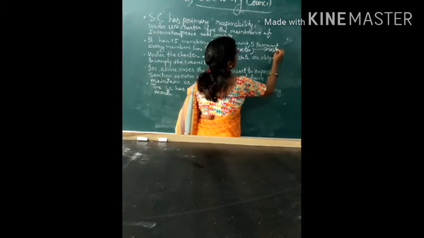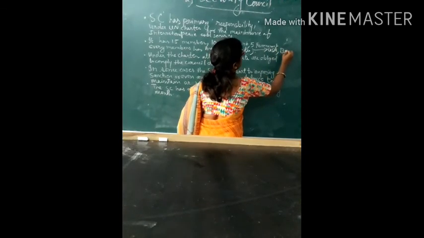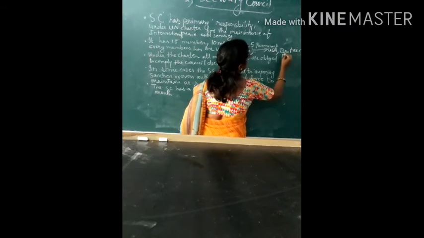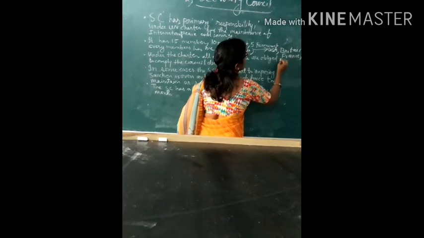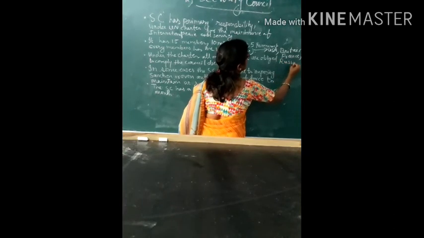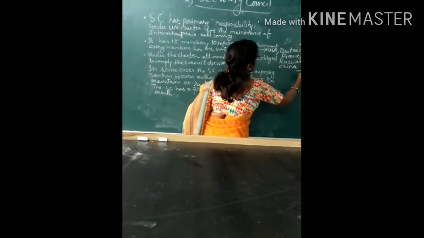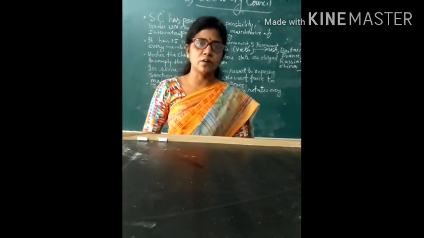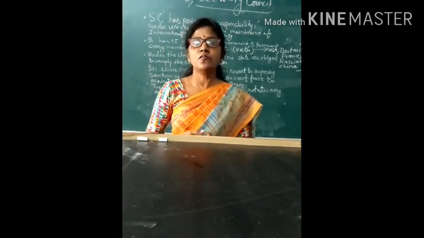USA, Britain, France, Russia and China. These countries are the permanent members of the United Nations Security Council, and they have veto power.